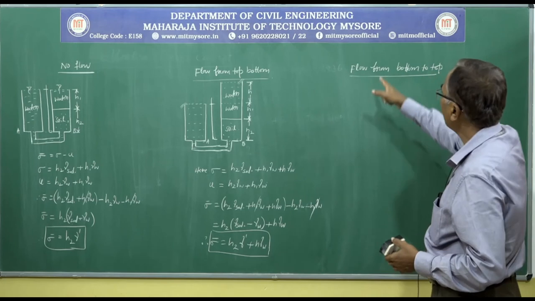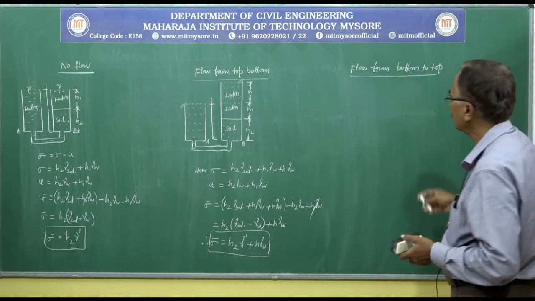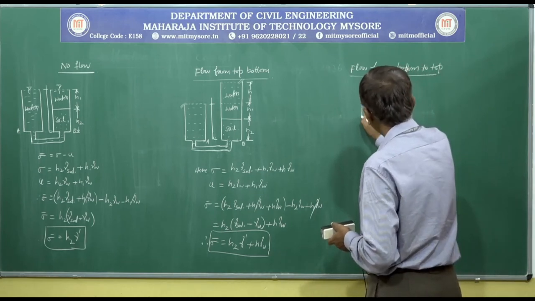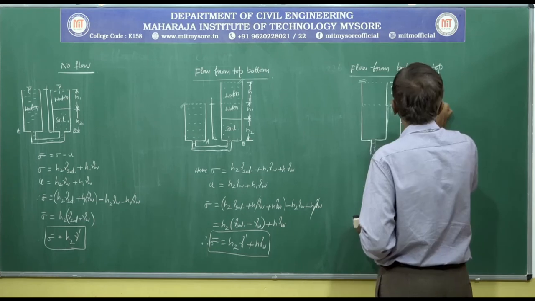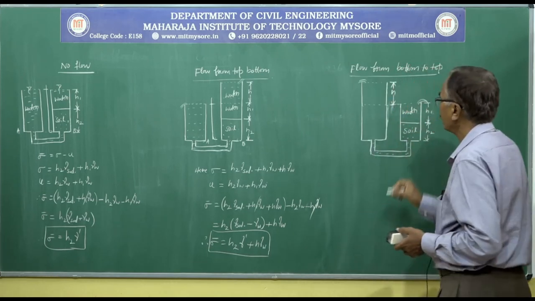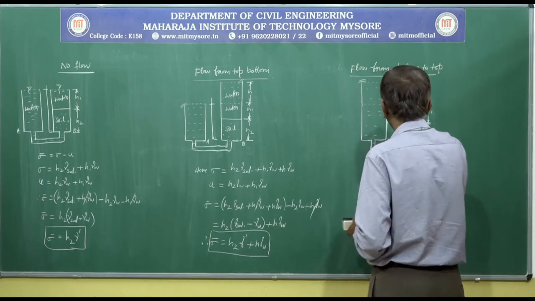Next, the third case is flow from bottom to top. Again consider two containers, A and B, which are interconnected.